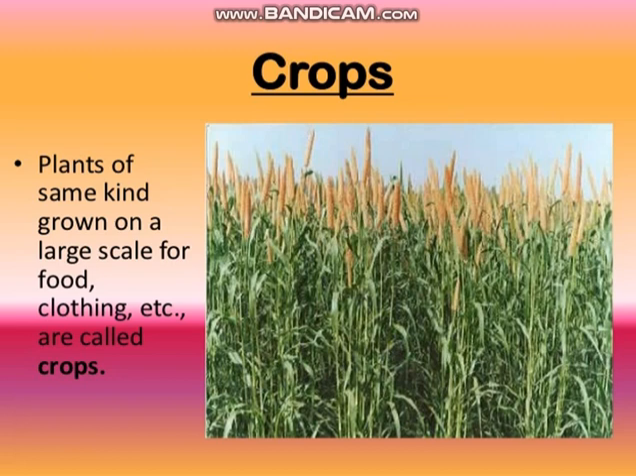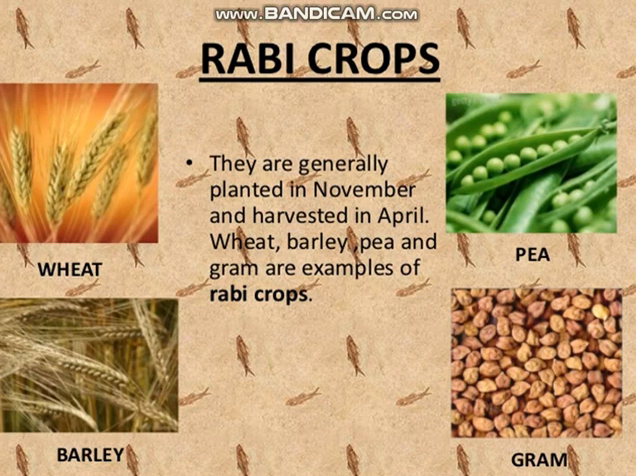The second classification of crops is on the basis of the season in which they grow. That is also known as crop seasons. There are mainly two crop seasons in our country, Rabi season and Kharif season. Rabi crops are grown in the winter season, generally in October or November, and harvested by March or April. They are also called winter season crops. For example, wheat, gram, pea, potato, etc.